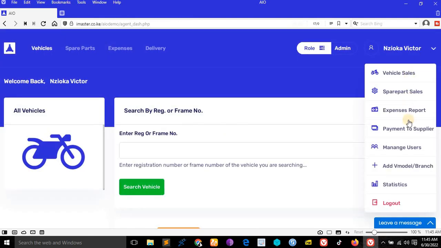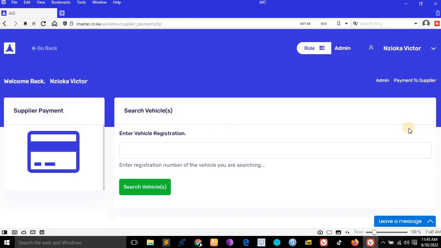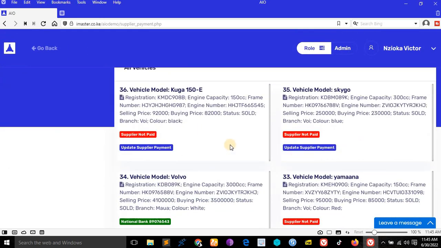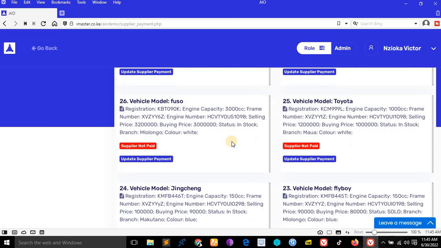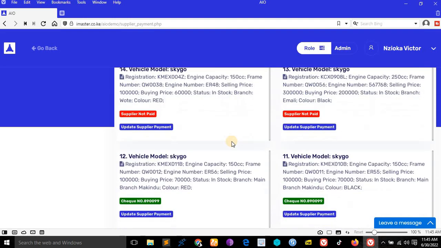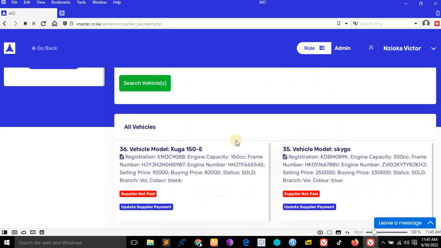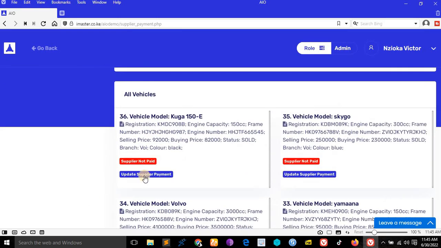So let me show you payment to supplier. Good. We come to payment to supplier. This is whereby a dealer gets the motorcycles or the vehicles, and then they pay the supplier after some time. So they have to record that information in the system and say that this vehicle was paid. This is the check. If you paid all of them using the same check, you come and update here. You say update supplier payment.